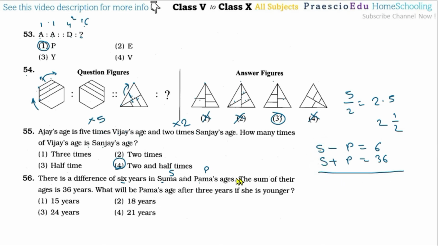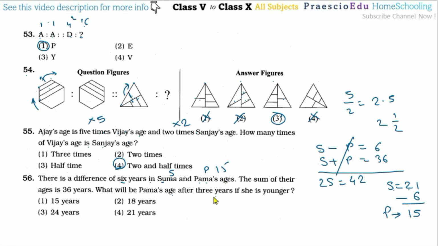Okay, so as per this we will find out the age. Here the P terms cancel, so 2S is equal to 42, meaning S is equal to 21. So S means Suma's age. Now, asking about Pama's age after 3 years, first of all we will calculate Pama's age. The difference is 6 years, so if Suma's age is 21, minus this 6 difference, then that is 15 years, Pama's age. Okay, so Pama's age is 15 years.